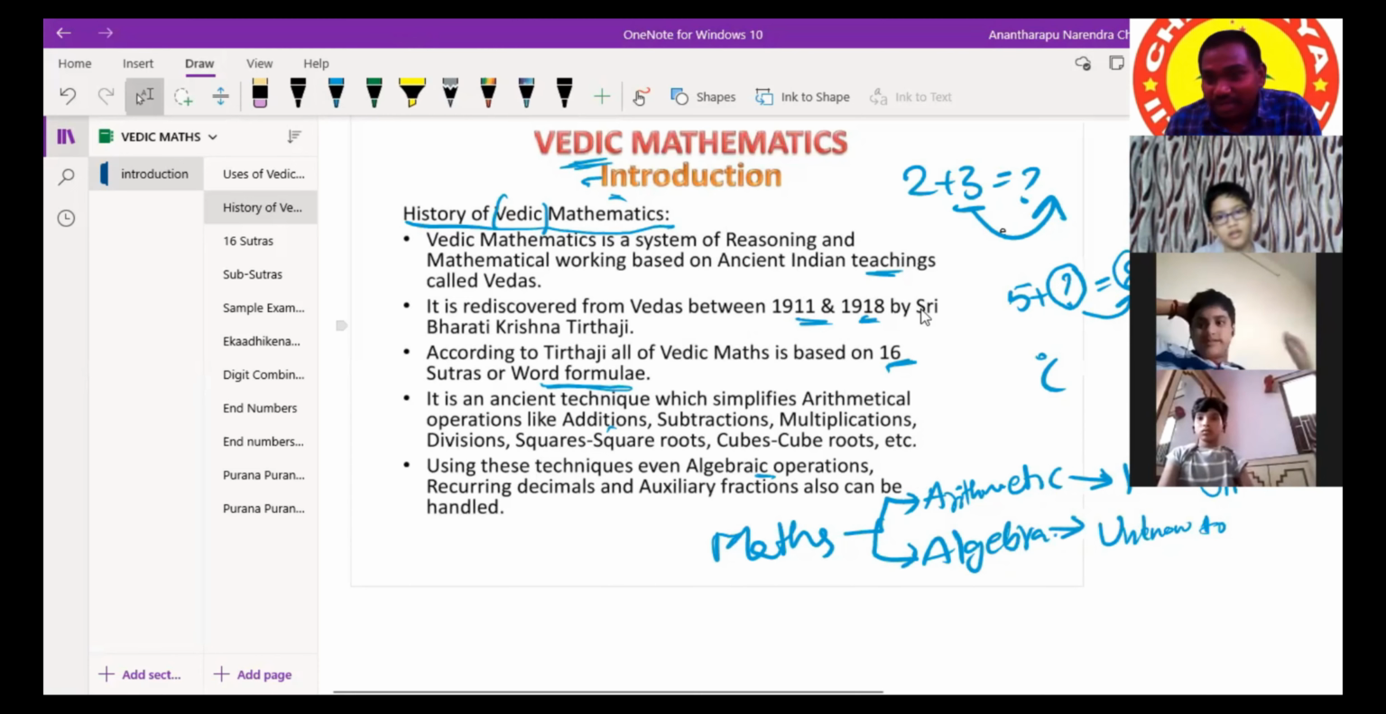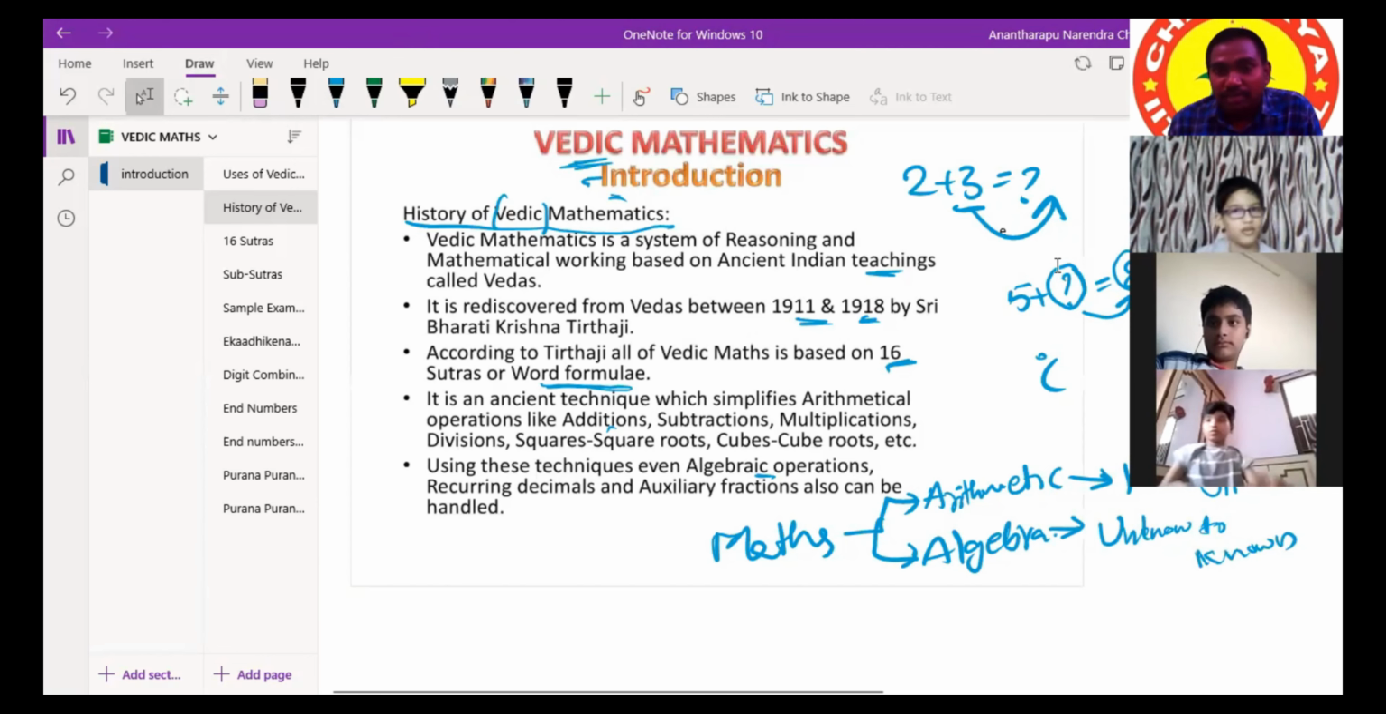But sir, in algebra we use variables and constants. Unknown is variable, known is constant. In place of the question mark, we'll use x. So 5 plus x is equal to 8, then x is equal to 8 minus 5. The 5 is positive on the left side.